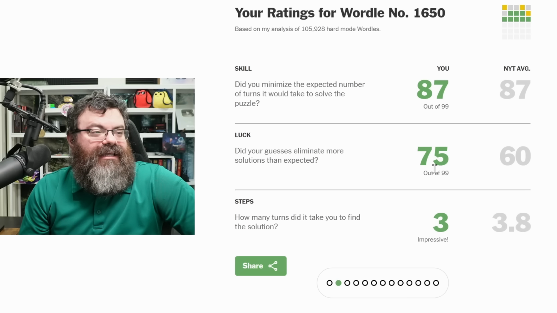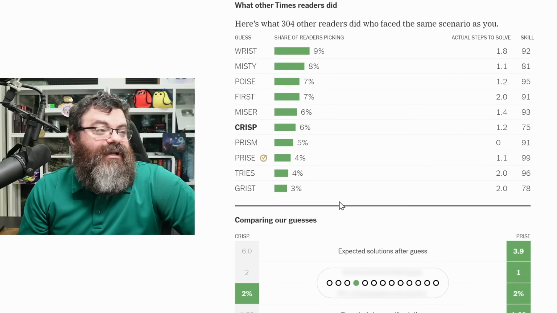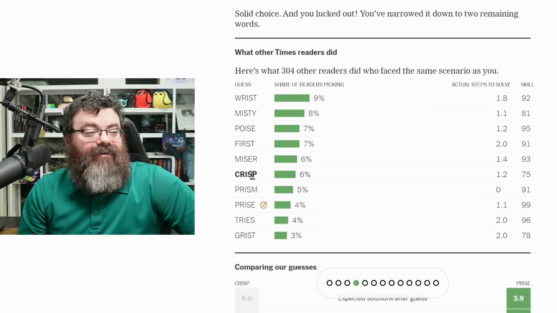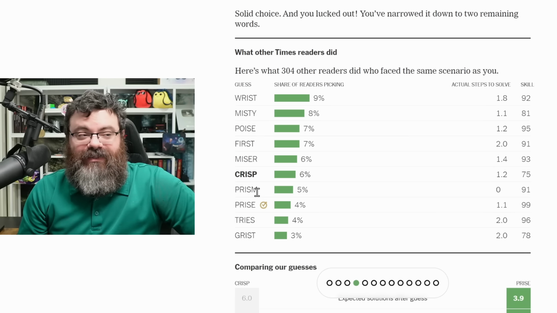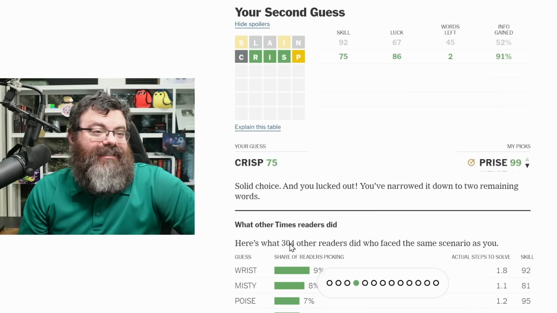So it gave me an 87 skill, 75 luck, 3 steps. How many started with slain? 304 started with slain. Most common follow-up is wrist, misty, poise, first, miser. Several people think of crisp. Some people got prism in 2, 5%. Very nice. Prise. What even is that word? Prise? Tries and grist. Well, it would do prise. I mean, it's a good word, but I don't know that word.